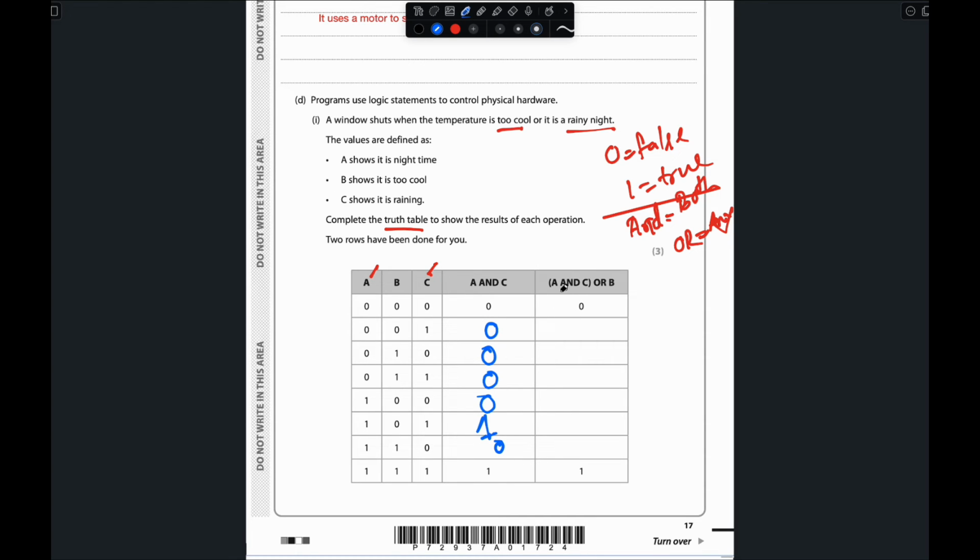Now we will be focusing on A and C or B. So we will be focusing on B, A and C. Okay, for this one, OR, right? So 0 or 0 represents 0. 0 or 0 represents 0. 1 or 0, true or false, but it will take whatever is true, any. So we are getting the true, so we take the true. So if 1 is true, we'll take it.